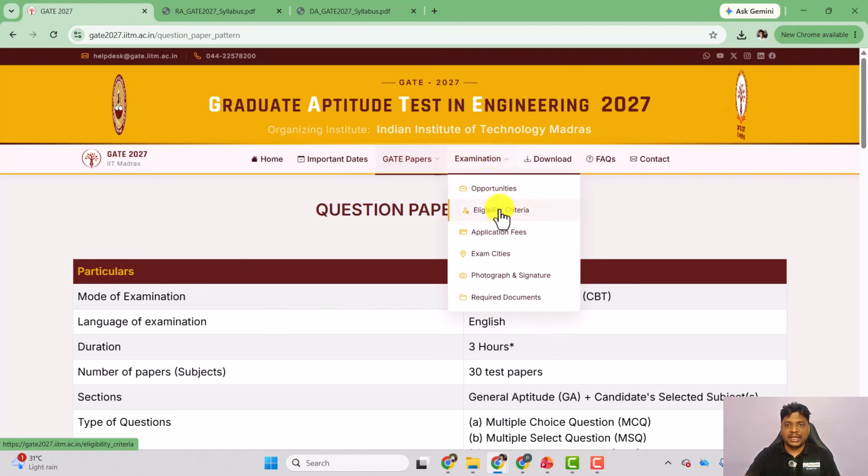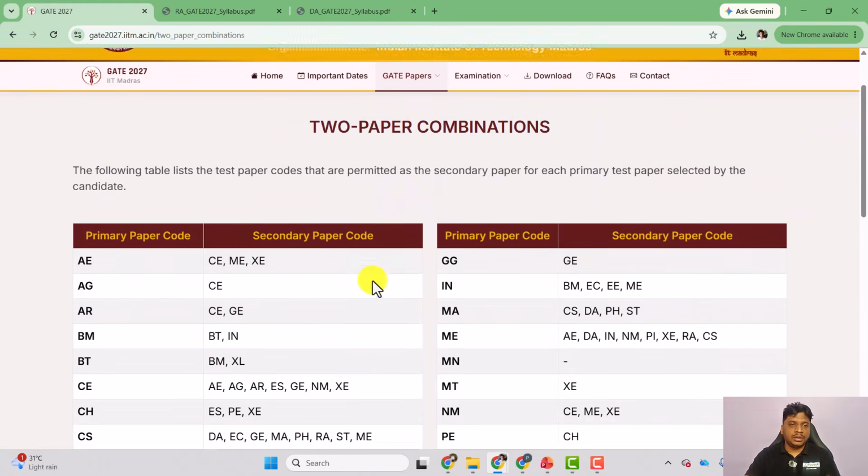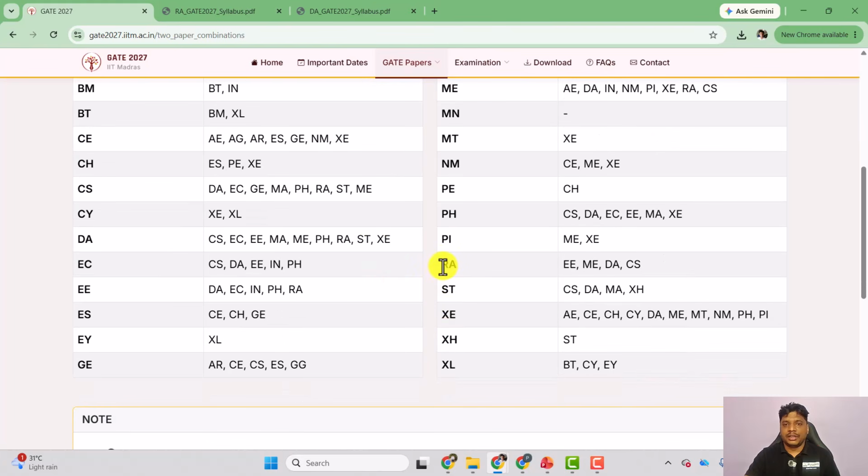So you can see here the details of the GATE examination. You can just go through this, and you can see a two paper combination now, right? So you can see RA here. If you are selecting RA as your first paper, then you can use electrical engineering paper, mechanical engineering paper, data science and CS paper. So if you are selecting RA as your first paper, then you can also go for this paper combination. Okay, you can see if you select data science as your first paper, then you can go for CS, EE, ME, RA, like that.